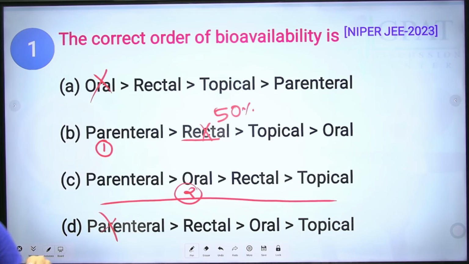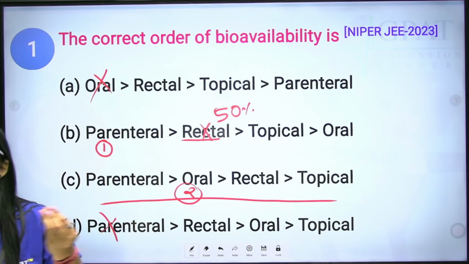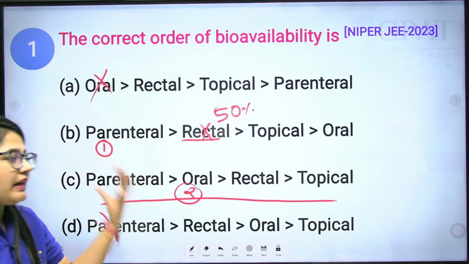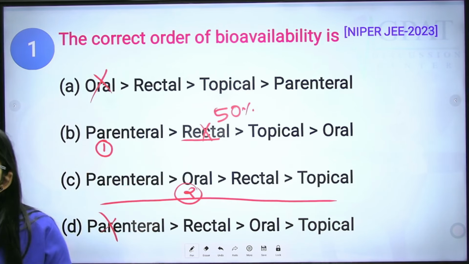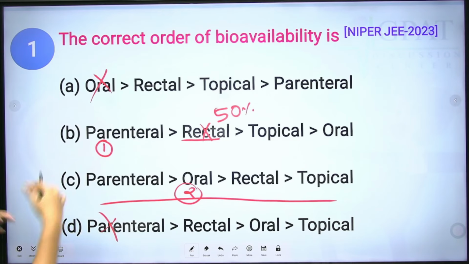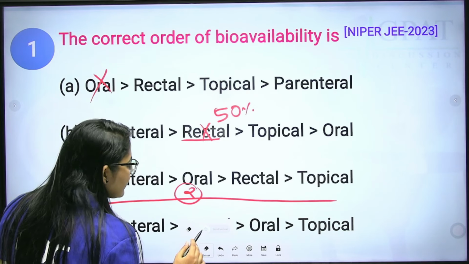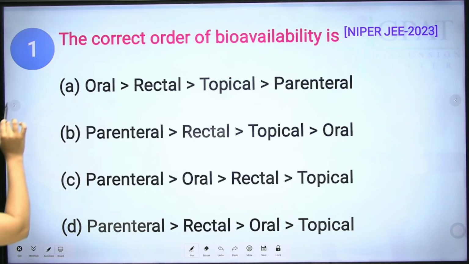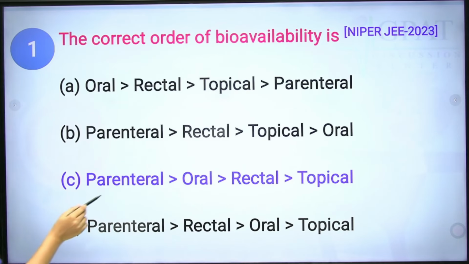Why is topical last? Because the absorption depends on the skin type and the layers. It has very slow absorption, hence very low bioavailability. Only lipid soluble drugs can give maximum bioavailability. So the correct answer will be option number C.